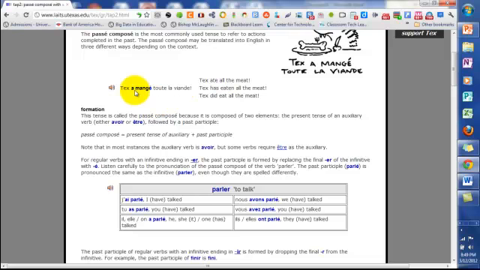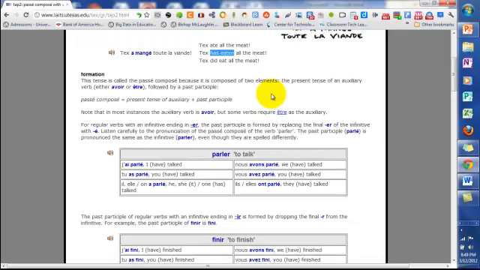Alright, so Tex a mangé toute la viande can be translated Tex ate all the meat, Tex has eaten all the meat, or Tex did eat all the meat. So ate, has eaten, or did eat all come from a mangé. Alright, literally a mangé would be this one right in here. He has eaten. So that's has eaten. But you will hear Tex ate, Tex has eaten, Tex did eat. All those are valid passé composé.